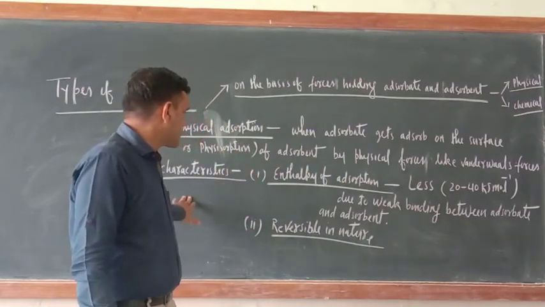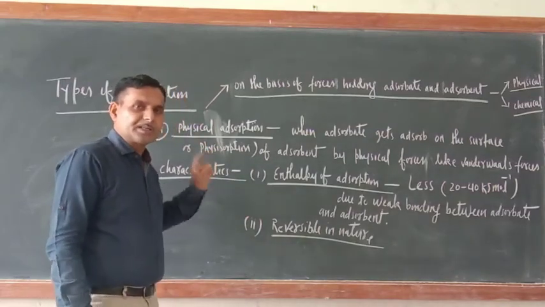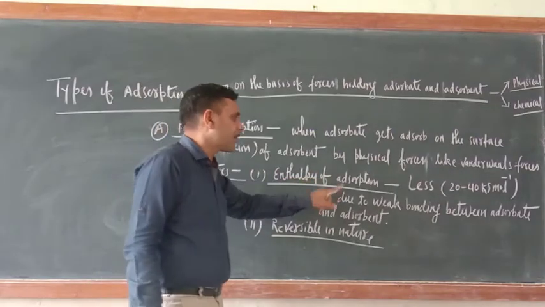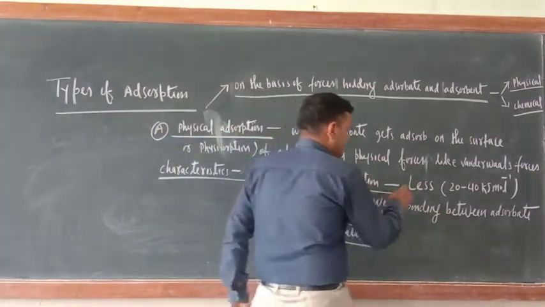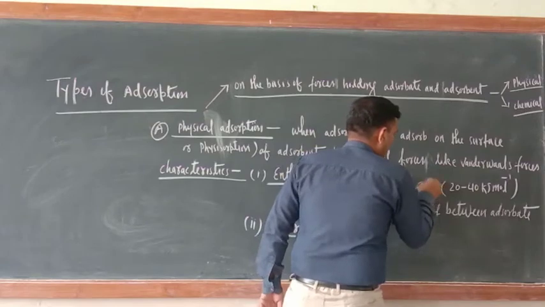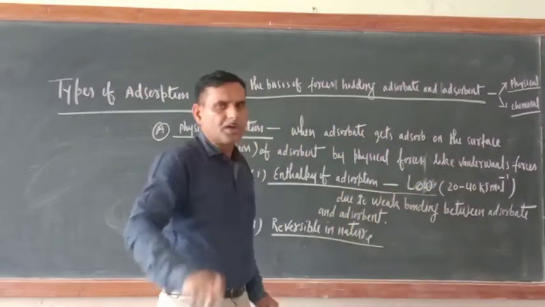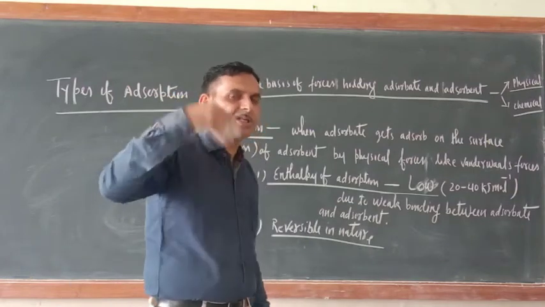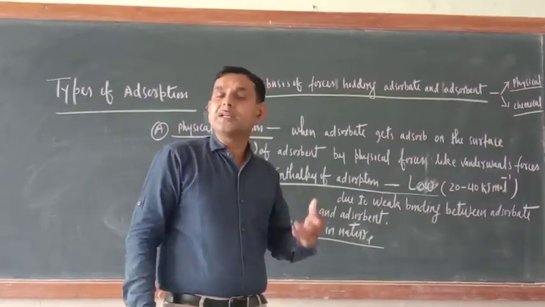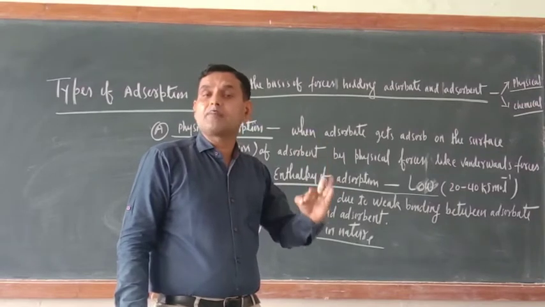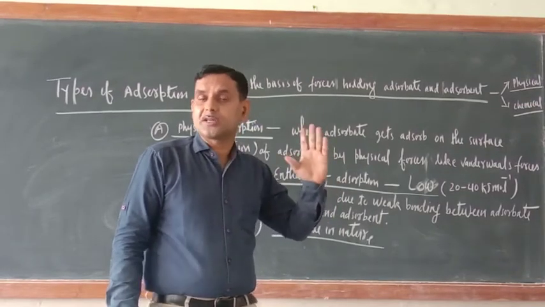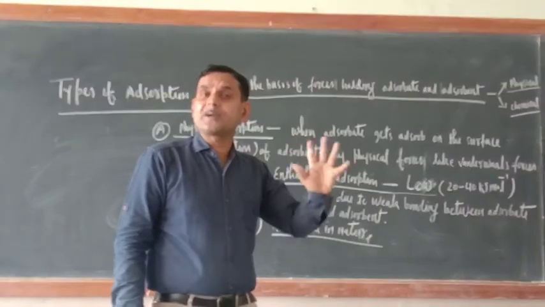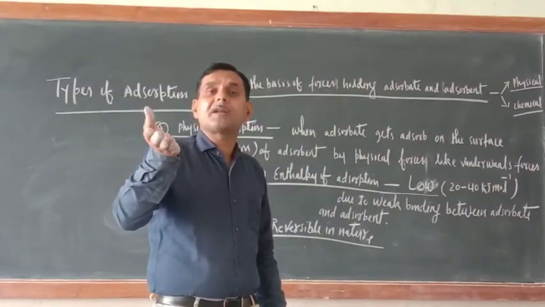Now, what are the characteristics of physical adsorption? The first characteristic of physical adsorption is that the enthalpy of adsorption is low. Why is the enthalpy of adsorption low? You know that adsorption is an exothermic process, meaning heat energy is released. When adsorbate gets adsorbed at the surface of adsorbent, some amount of energy is released.